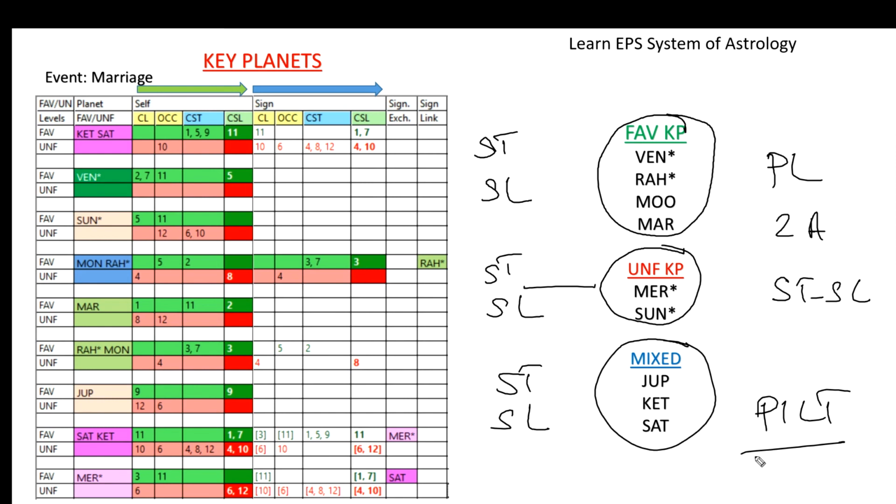I will explain this in the coming videos about the key planets and their usage in the field, then you will understand. In this way, the key planets are going to be a very good element in identifying the strength of each planet, as well as finding the significators for the particular event.